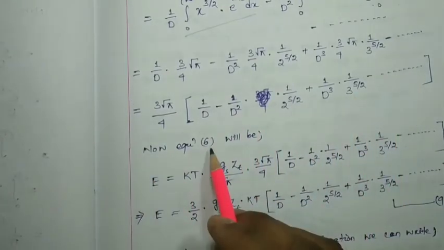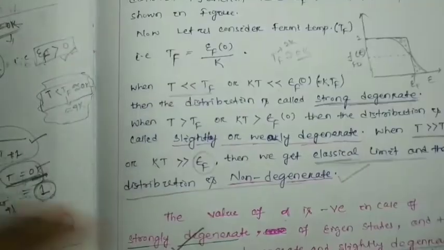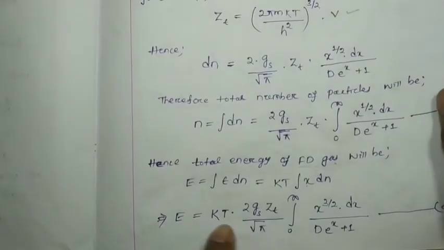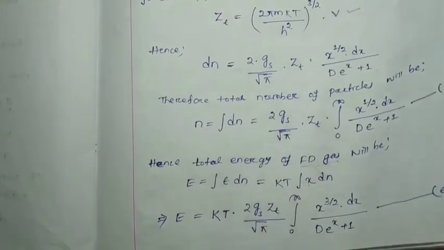Now equation number 6. Equation number 6 is nothing but this integral value and this one, k T g s zeta t by root pi, that we have. That is your equation number 6.